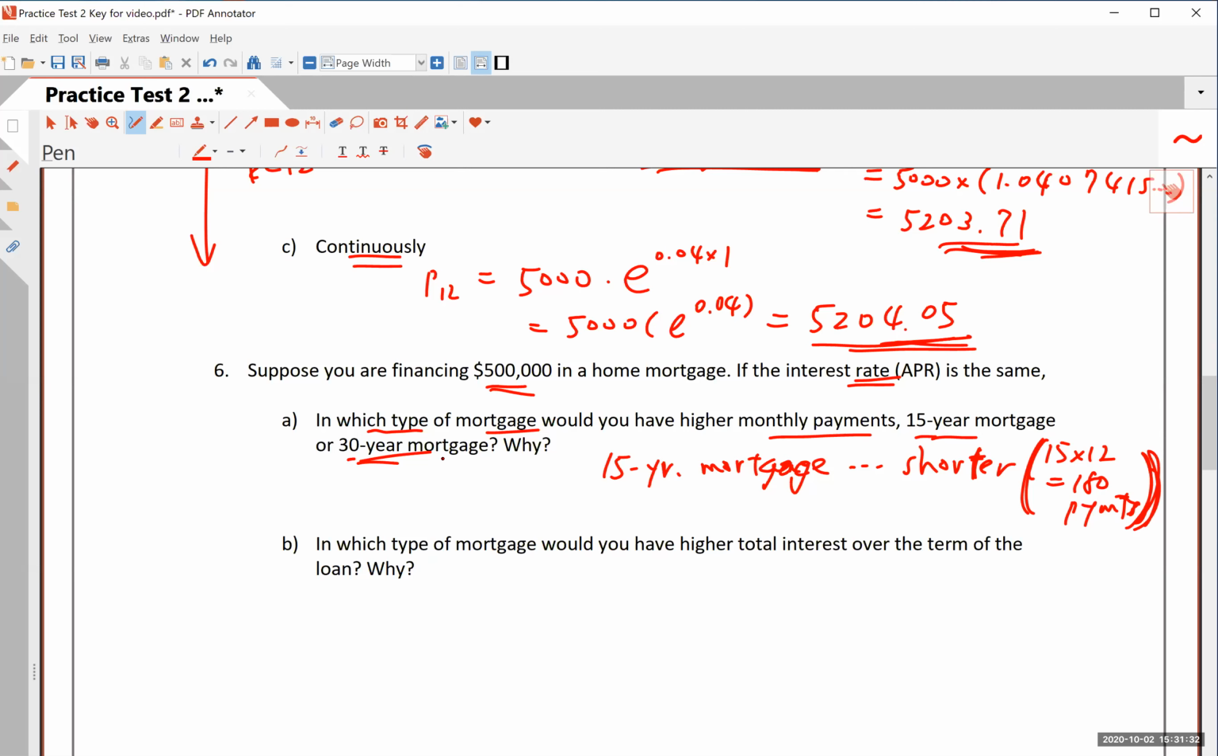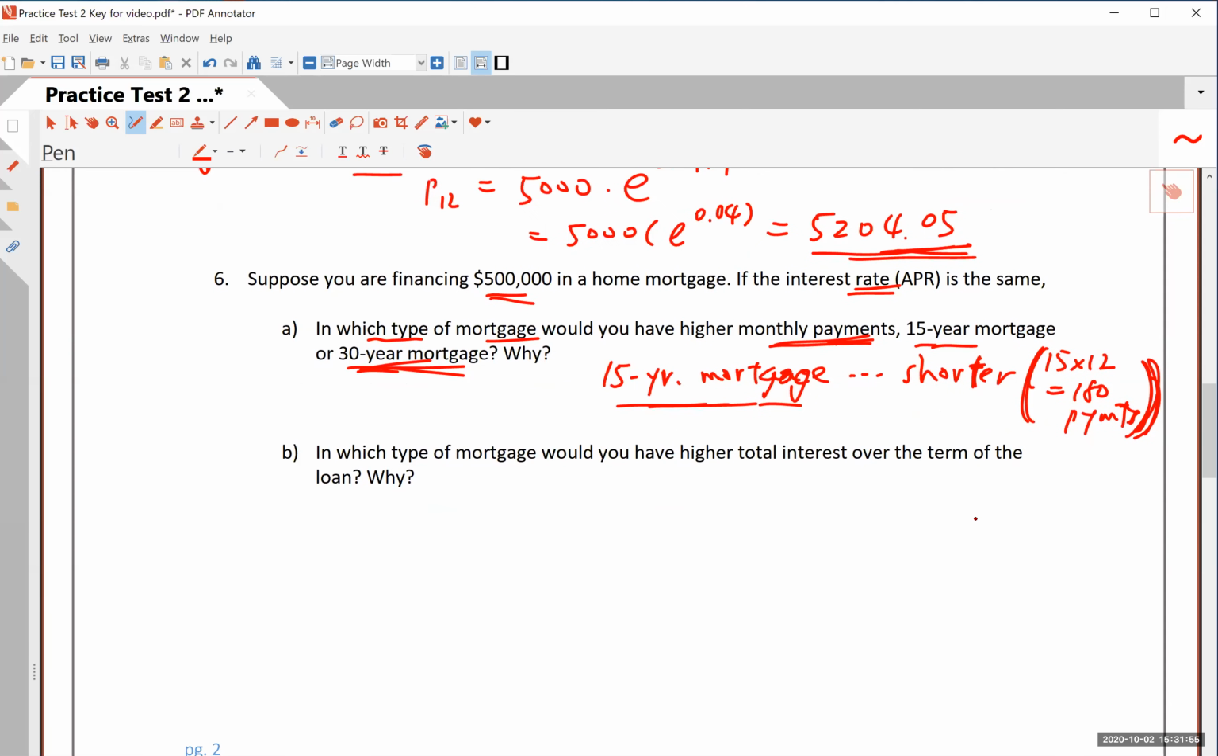Okay. Now, a 30-year mortgage is going to be cheaper every month, but it won't be half. It'll be a lot more than half of the monthly payment for a 15-year mortgage, and it's much longer. Right? But I hope you understand why every month you have to pay more if the term is short, just because you're trying to finish the whole mortgage in a shorter amount of time. All right, and so that's part A. And how about part B?